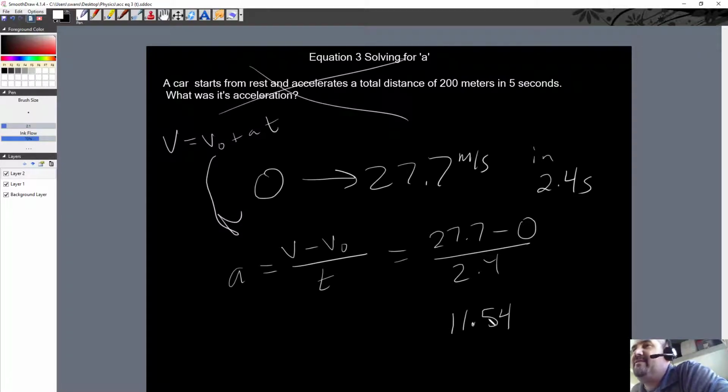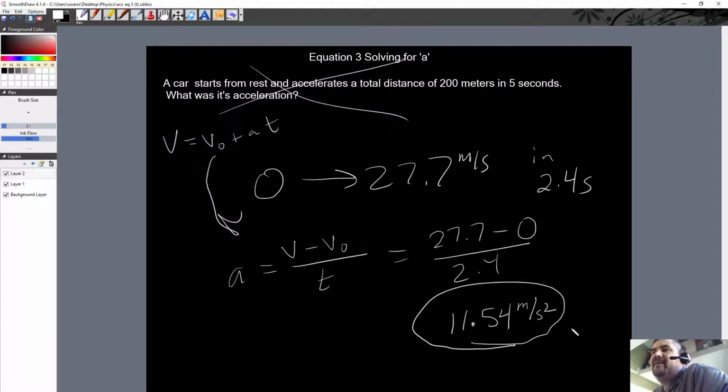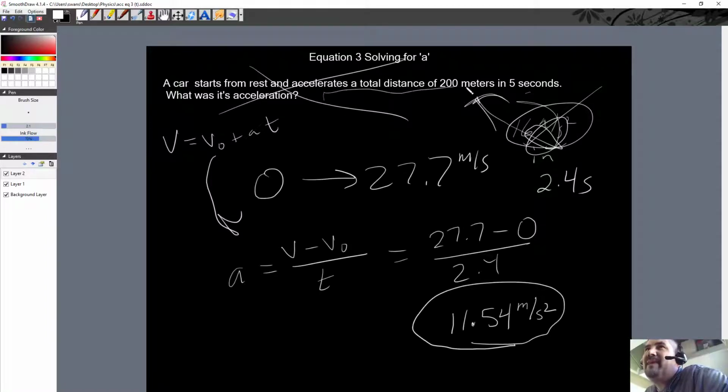These are the fastest stock cars in the world, without putting a rocket on the back of it or something. This is with an engine and wheels: 11.54 meters per second squared. That's about the fastest cars in the world right there. That's really fast. My sample problem was 16. I had a feeling 16 meters per second squared could not happen. But anyway, that's the actual answer to my problem. So what I wrote down is actually impossible.